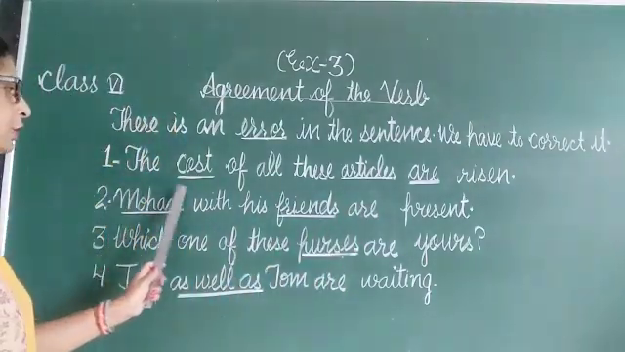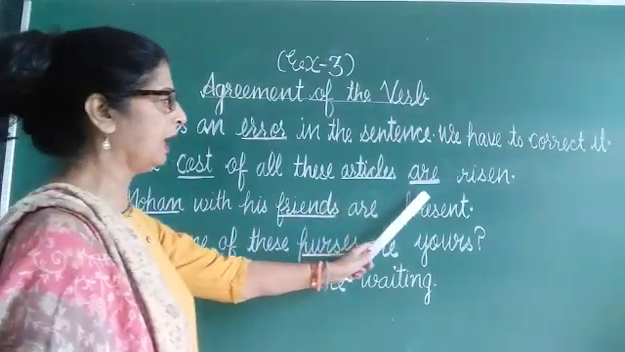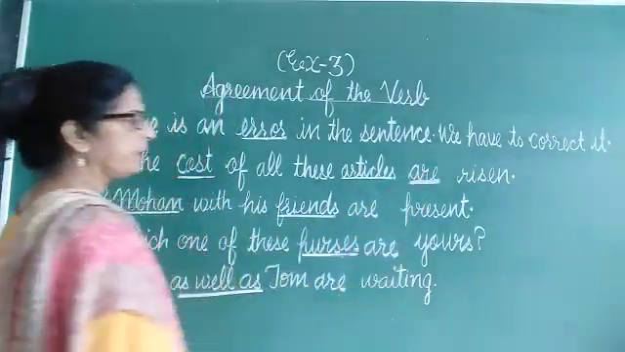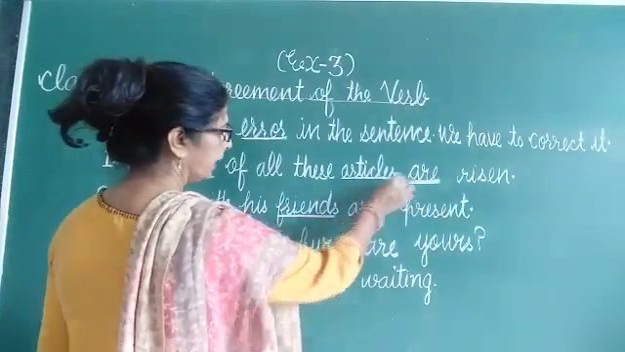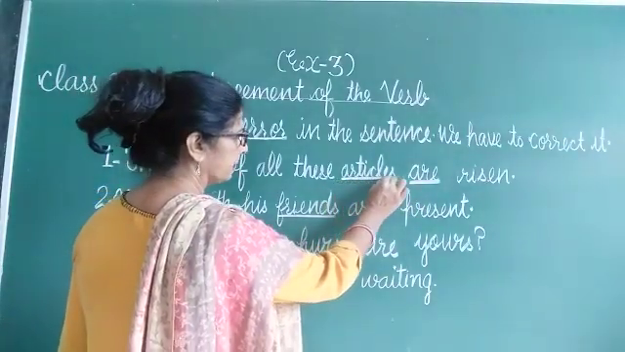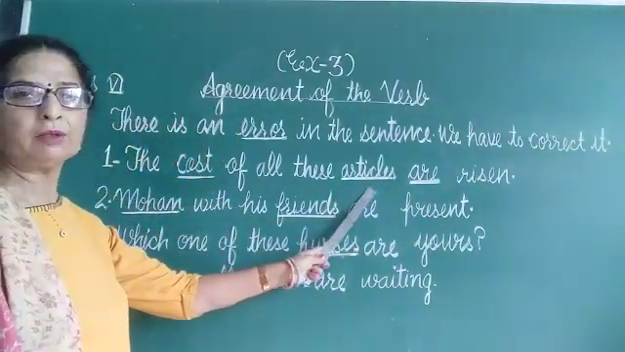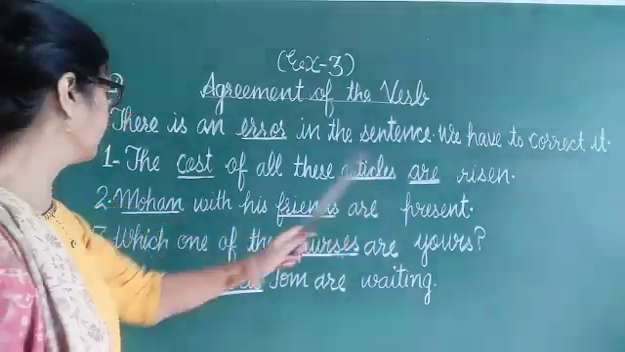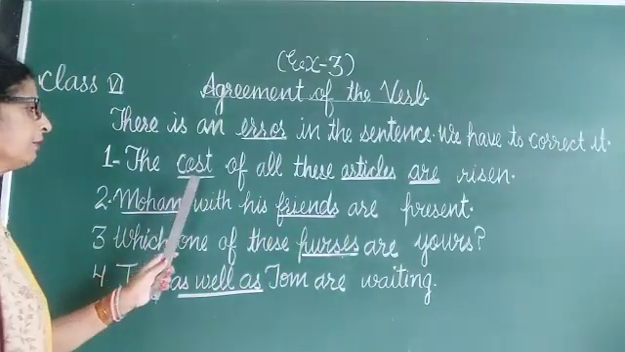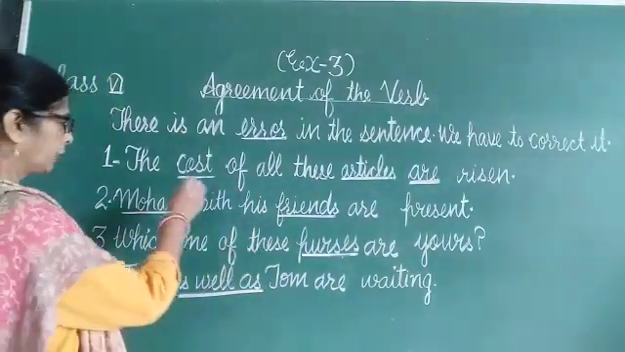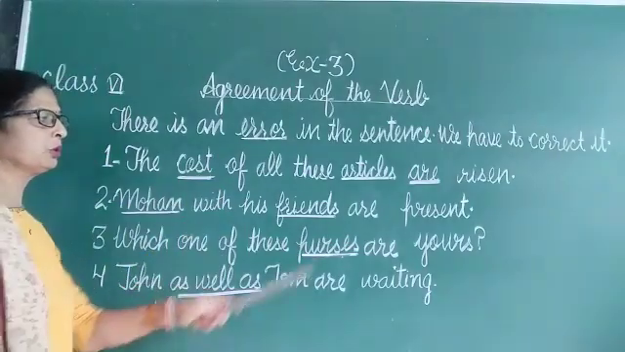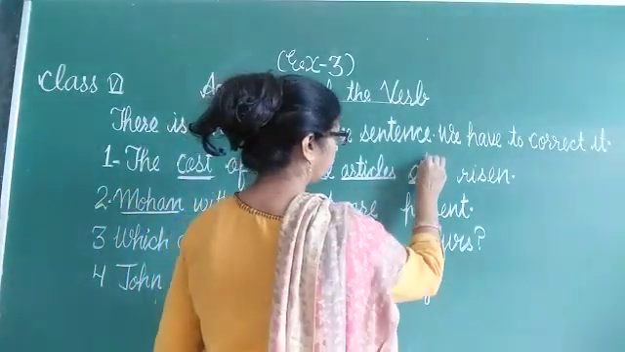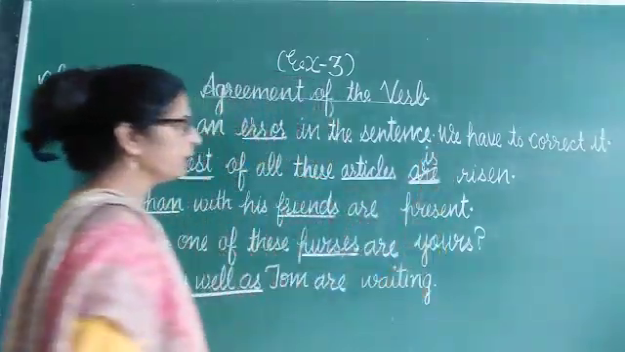Sentence 1. The cost of all these articles are rising. Here we are getting the helping verb "are", and it is according to the word articles, because articles is given in the plural form. That is wrong. In place of "are" it will change into "is". Why? Because we will add the helping verb according to the cost, not to the articles. That's why we will cut "are" and in place of that we will put "is".